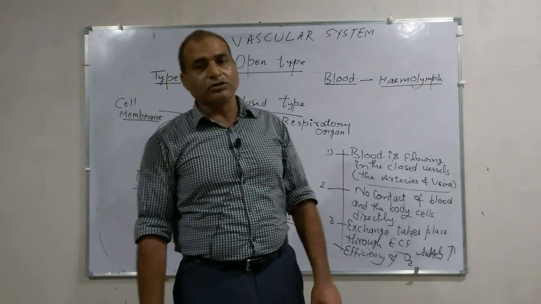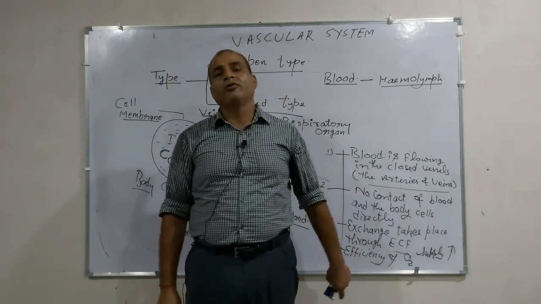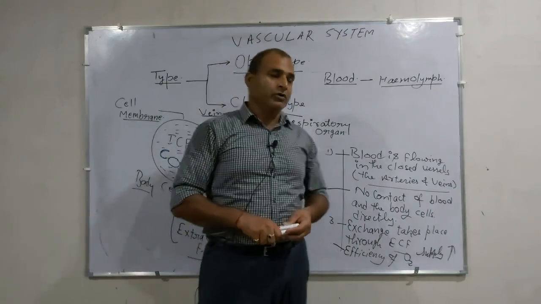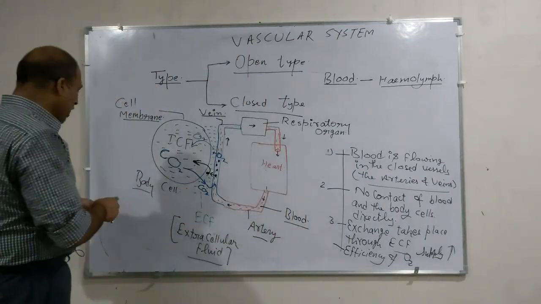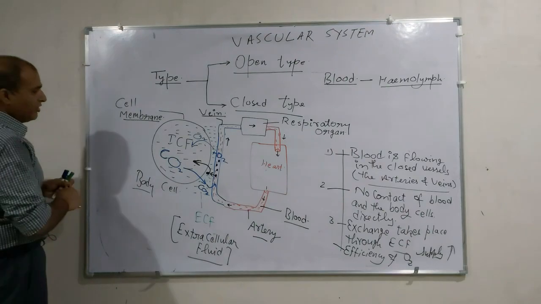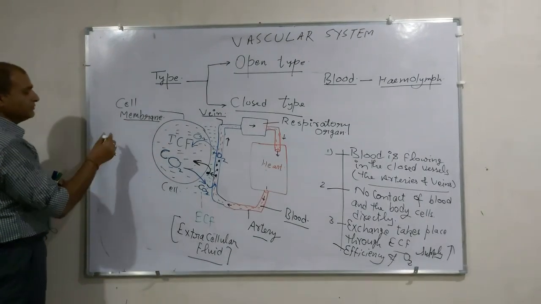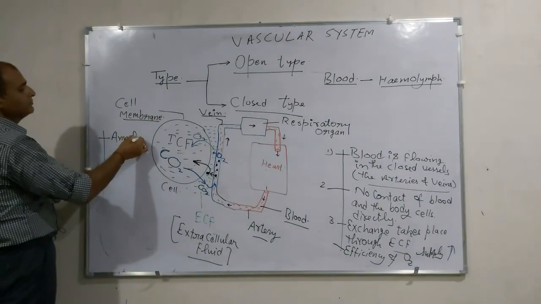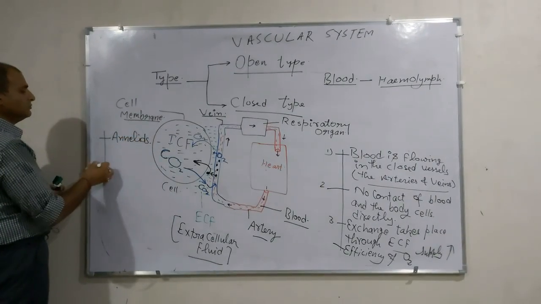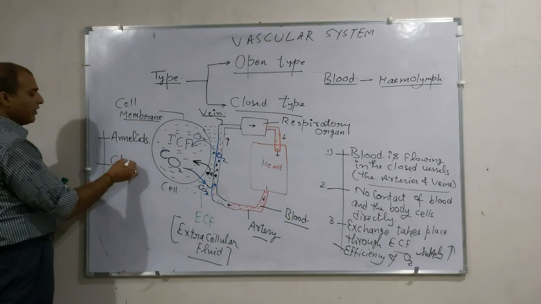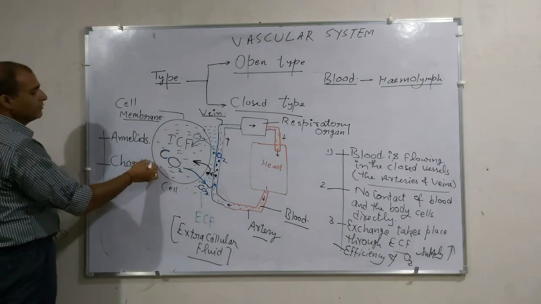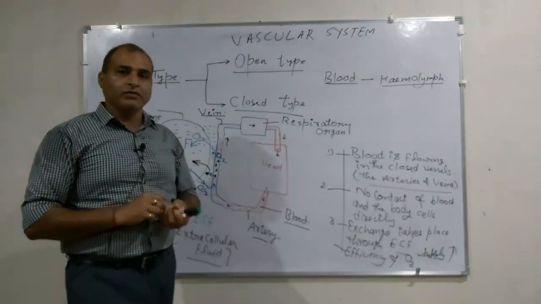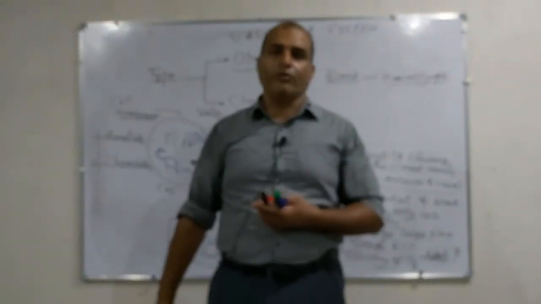Now this was all about the two basic types of circulatory systems, the open and closed circulatory system found in different groups of animals. Now what are the animals in which the closed circulatory system is found? These are annelids and chordate animals. In case of annelids and chordates, the closed blood vascular system is found.